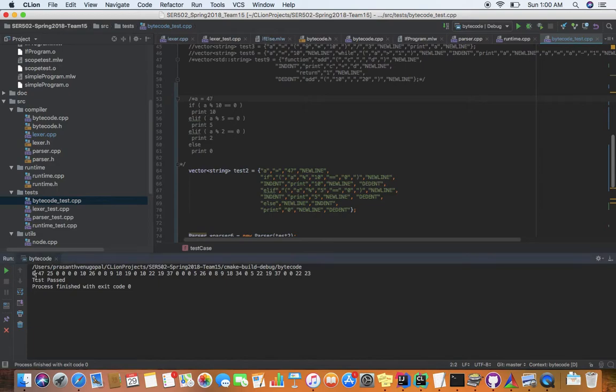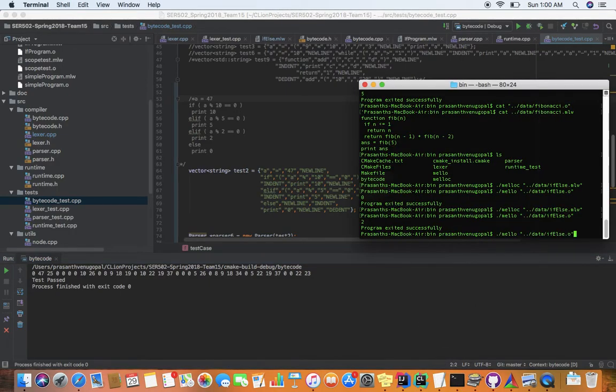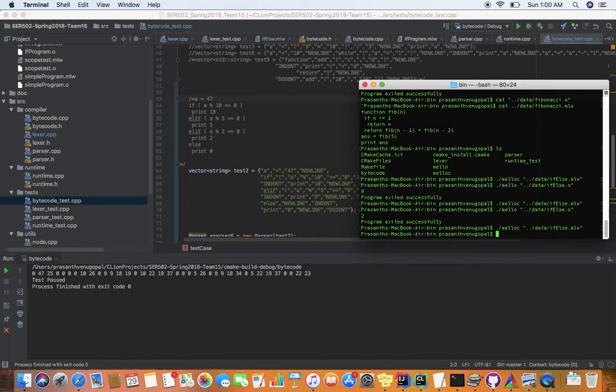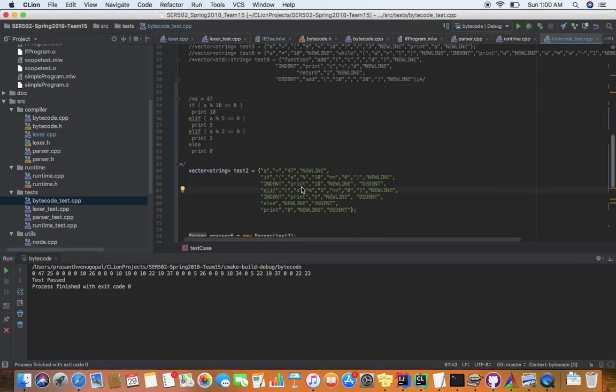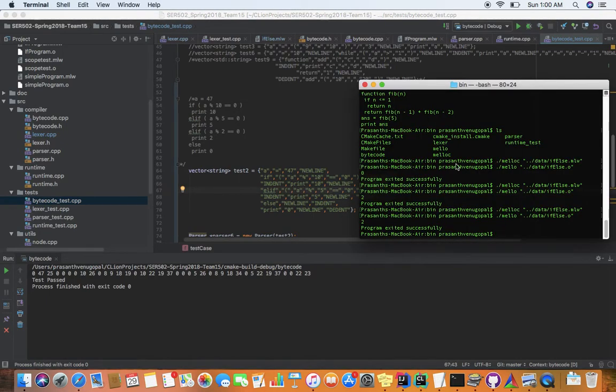47 is a value and 0 is the opcode corresponding to the push. And then if you run this, it's just to let out the bytecode. And if you run directly on the runtime, if I run the same program from the runtime, this gives the if else output. This is for the compilation part, and the runtime gives the output. So it's the same program that I'm showing on the bytecode and running on the runtime as well. Yeah, thank you.